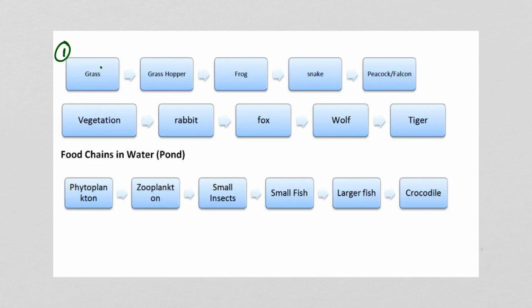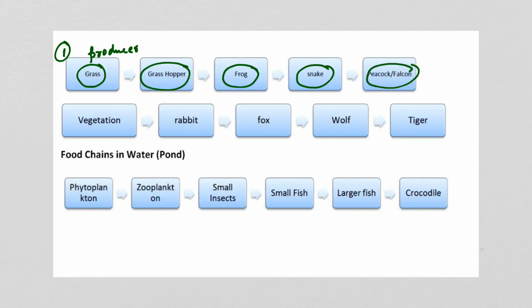Okay, the grass is the producer. They are the green plants. So the producer, grass, is eaten by the grasshopper, which is eaten by a frog. Then the frog is eaten by a snake, and the snake is eaten by a falcon or a peacock. So this is one example.